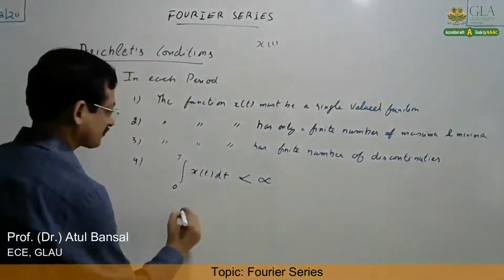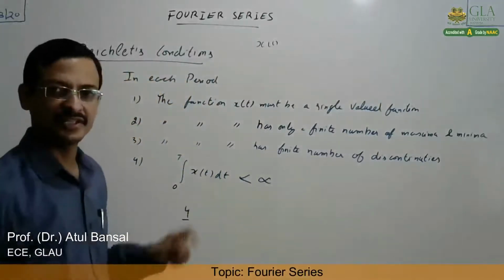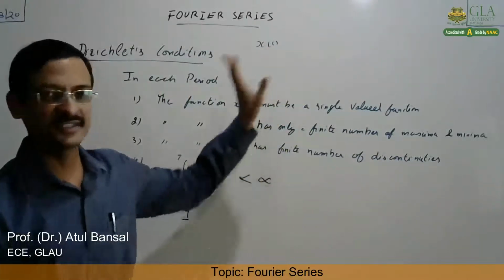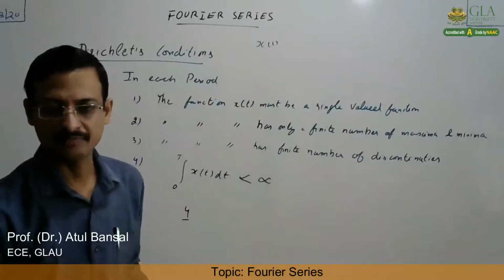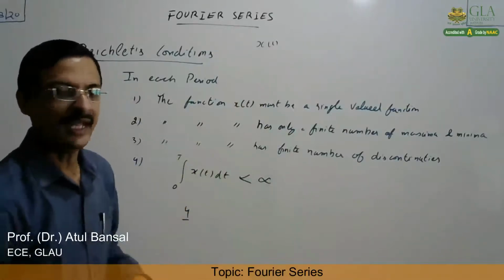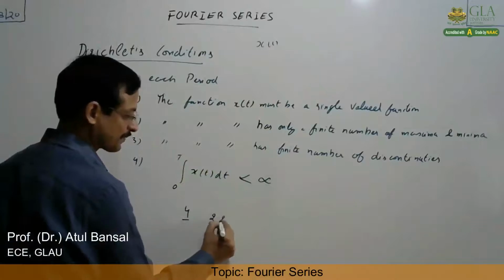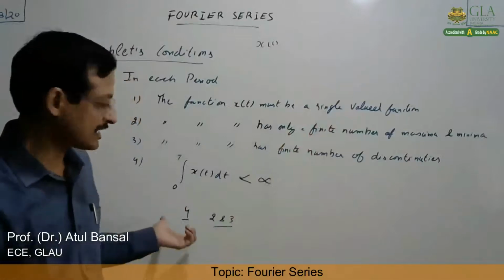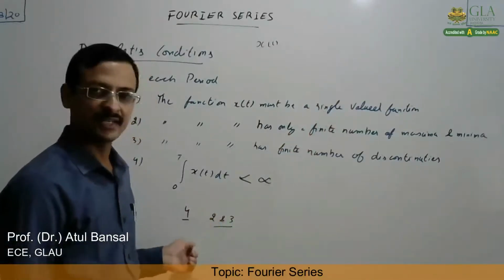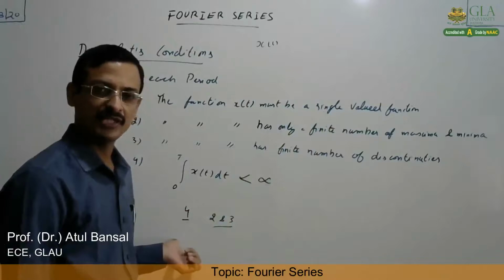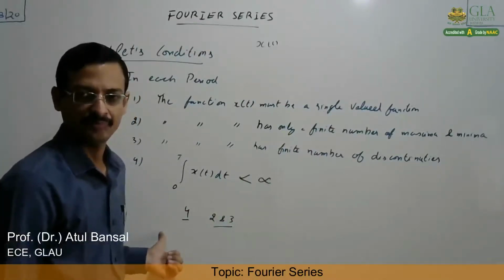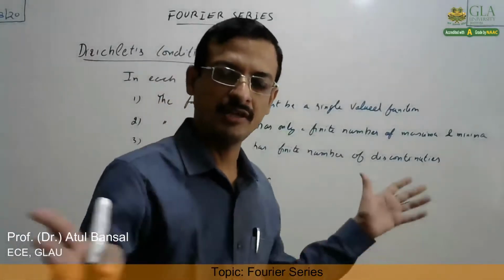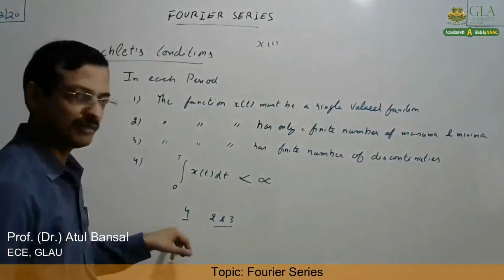Condition number 4 is known as the weak Dirichlet condition. If any signal satisfies this, it means its Fourier series is guaranteed. That is, a Fourier series will exist if any periodic signal satisfies this. And conditions number 2 and 3 are called the strong Dirichlet conditions, because by satisfying condition number 4, the Fourier series is guaranteed, but whether that series is convergent or not is not guaranteed. Convergent means it is converging to some finite value. It is not diverging away and going to infinity.